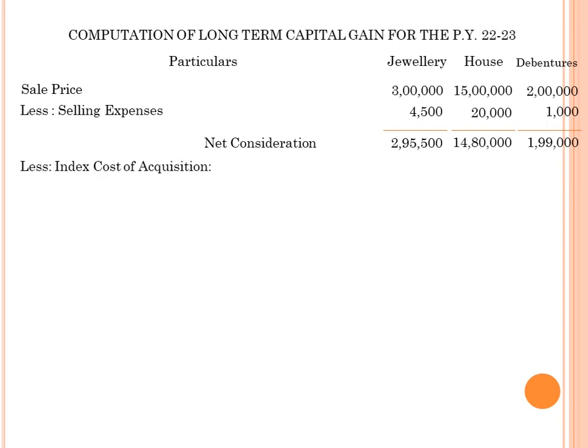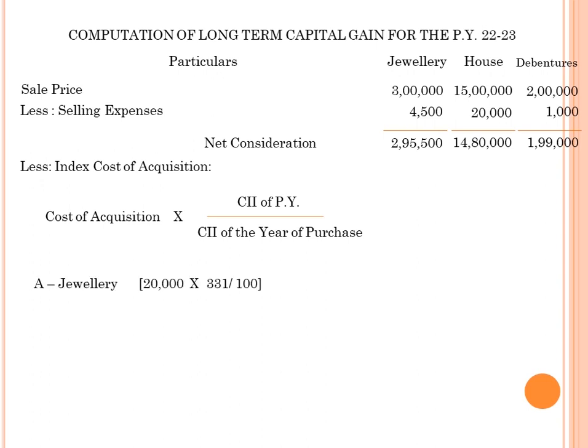Followed by the indexed cost of acquisition, finding the present value of the past investment. What is the formula? The cost of acquisition into CII of the previous year divided by CII of the year of purchase. First, for the jewellery, 20,000 into 331 divided by 100, the value is 66,200.